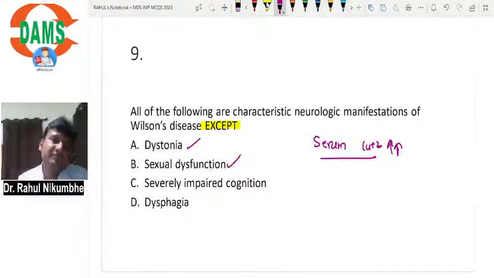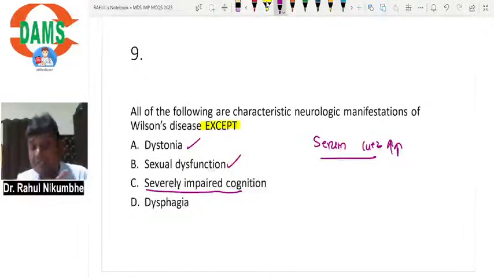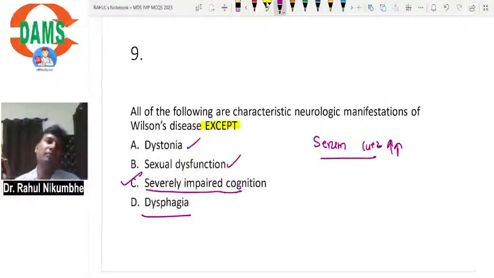Cognition, it is the sentence from Harrison. Cognition can be impaired, but it is not severely impaired. So it is the correct answer. Dysphagia can occur because the copper will be deposited on cranial nerves. When it gets deposited on cranial nerves 9, 10, 11, the patient will have dysphagia. So A, B and D are the severe features, but C is not severe. Cognition can be impaired, but it is not severely impaired.